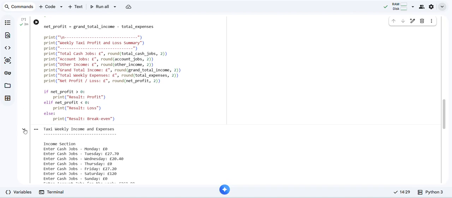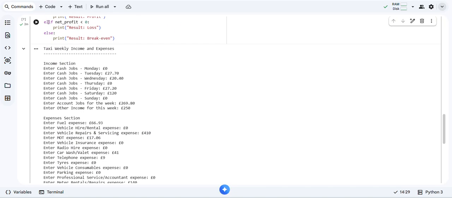Then we put in a formula like in Microsoft Excel: if, else if, we make a profit greater than 0, and that is the result. That means what is the answer? If it's greater than 0, then the answer is profit. If it's less than 0, the result is a loss. If it's just 0, it's break even. Okay, let's run the code now.